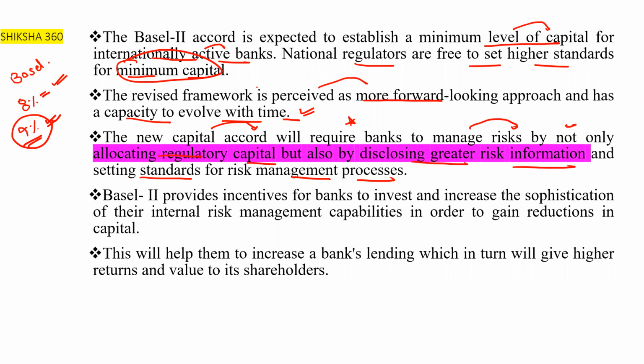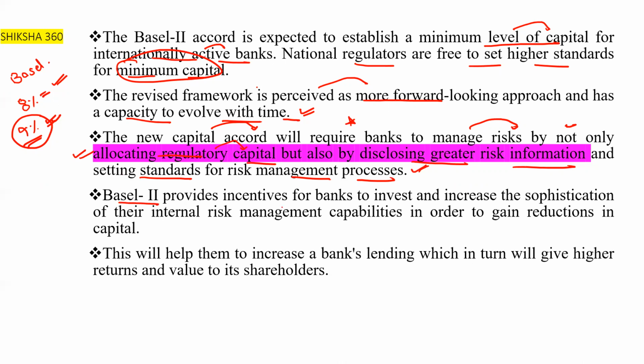Basically here they are allocating capital. If they face this risk, they have required capital for that segment. So the new capital accord will require banks to manage risks by not only allocating regulatory capital, but also by disclosing greater risk information and setting standards for the risk management process.